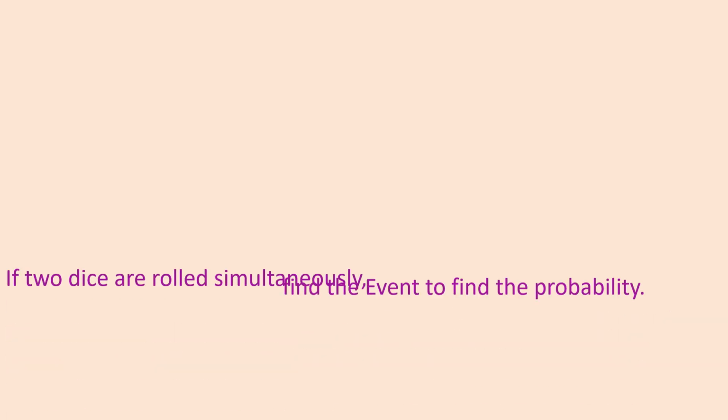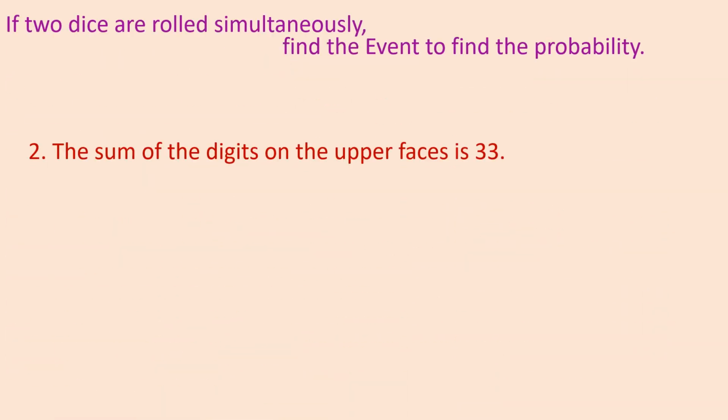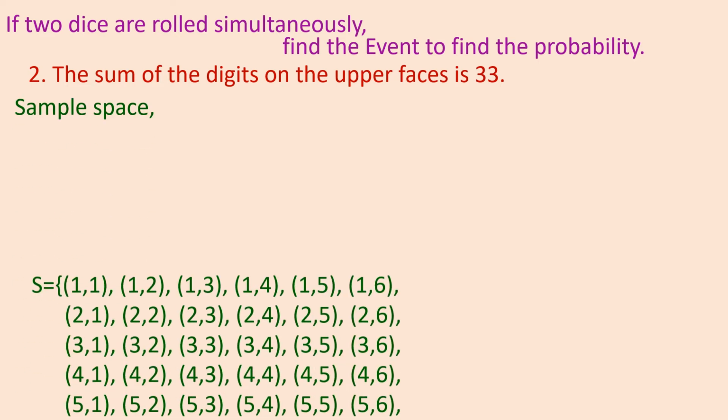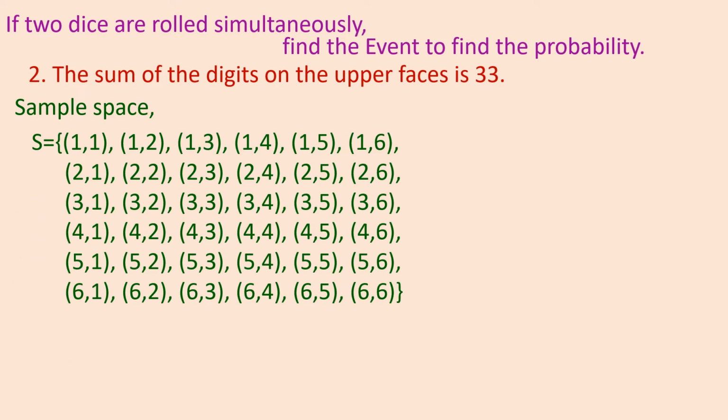So let us see one more event. Here the sum of the digits on the upper face is 33. So in this event, they want the sum of the upper faces to equal 33. We have to first see the sample space. As you have seen, we have to add both the values on both faces and check whether any of them equals 33. We can't find one, because the maximum is 6 plus 6, which is 12.